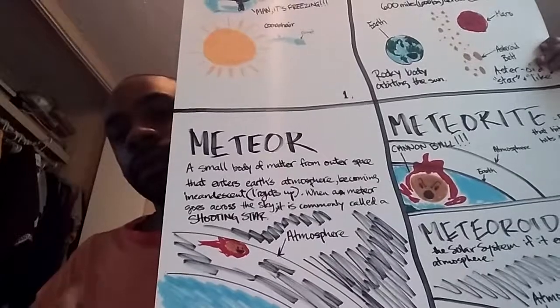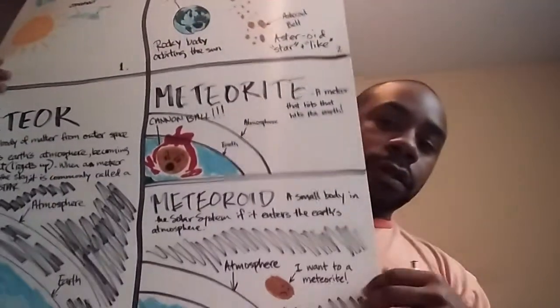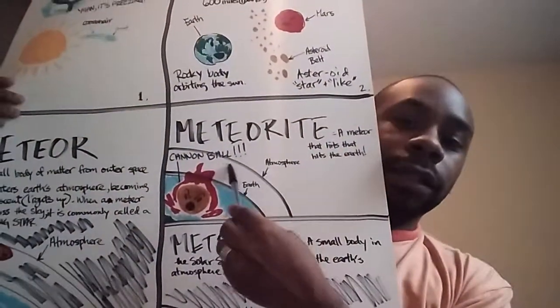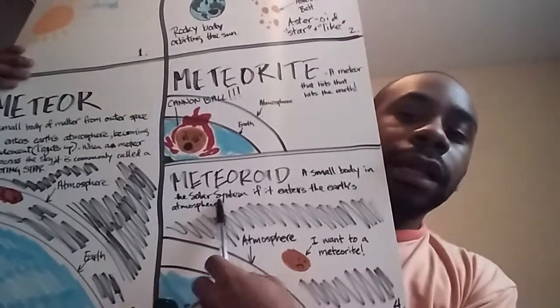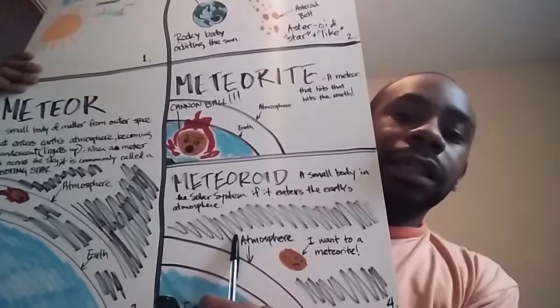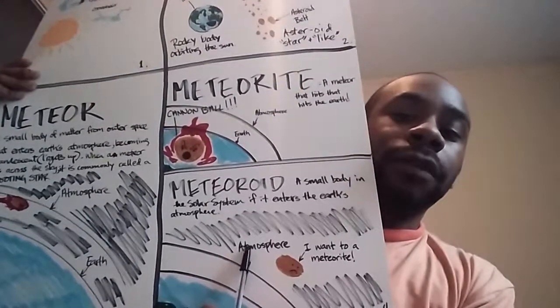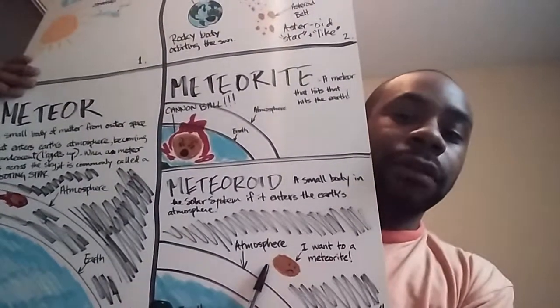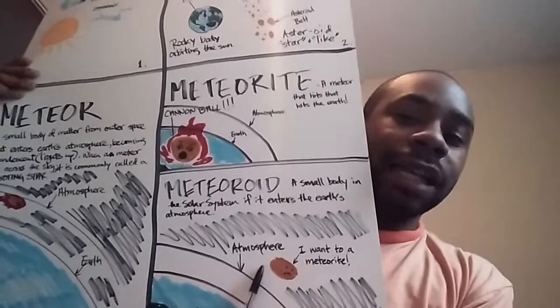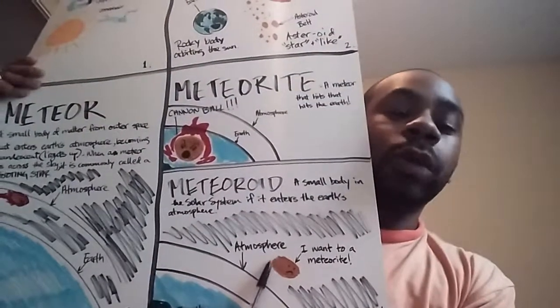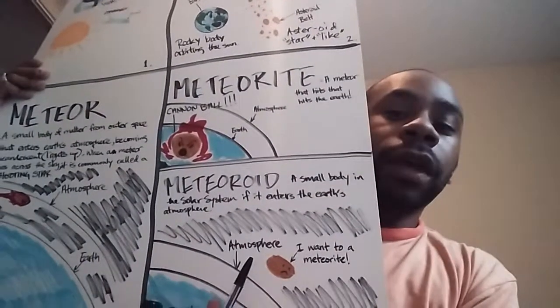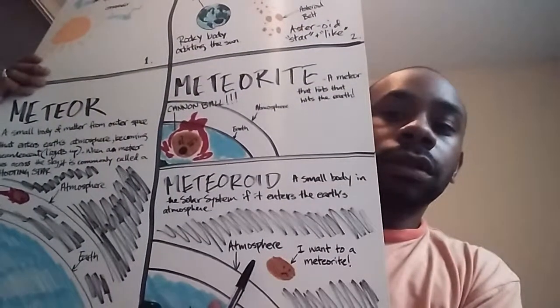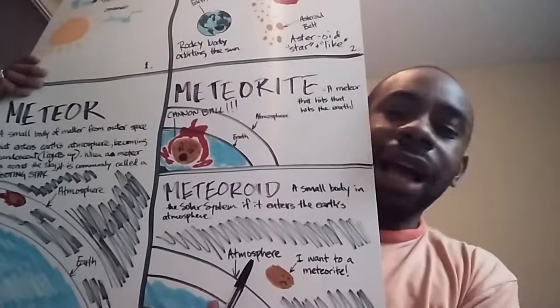Now we have a meteorite. Actually, let me start with meteoroid first. A meteoroid is a meteor that is close to hitting the Earth's atmosphere. It hasn't reached the atmosphere to ignite yet. It's right on the cusp of becoming a meteor, but not quite.